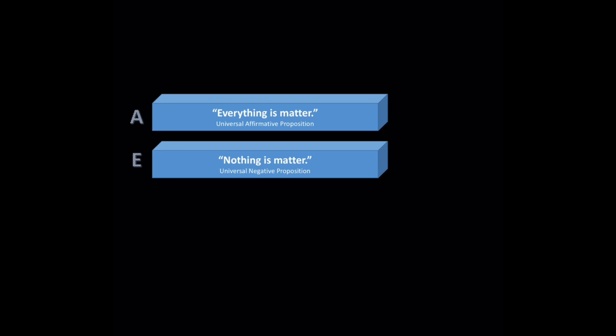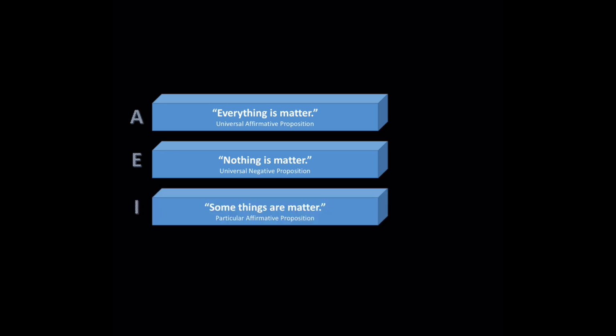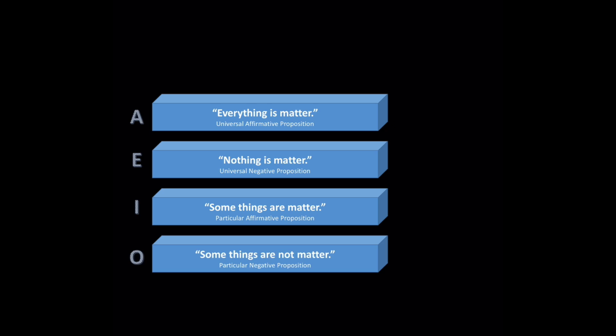Everything is matter is a universal affirmative proposition, A. Nothing is matter is a universal negative proposition, E. Some things are matter is a particular affirmative proposition, I. Some things are not matter is a particular negative proposition, O. In traditional logic with the square of opposition, if we know, for example, that the A proposition is true, we can then think about the truth or falsity of the E, I, and O propositions.